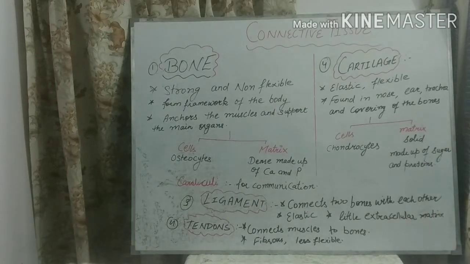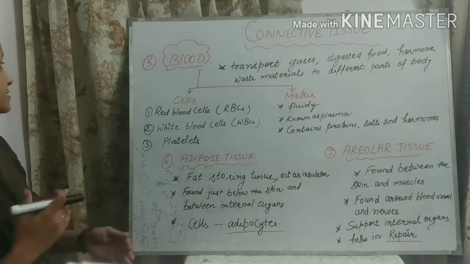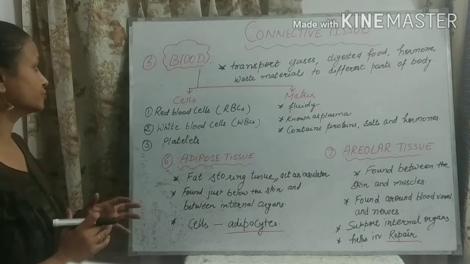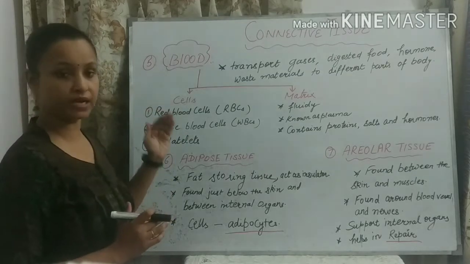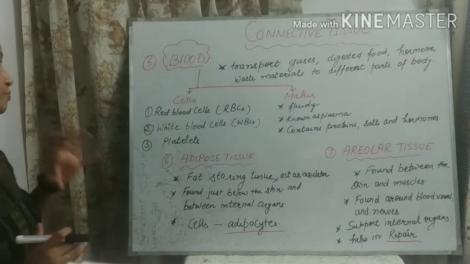Now move to our next tissue, that is blood. You have read the detailed structure of blood in your 7th standard science book. I hope the concept is clear to you students. We just revise that topic here. First of all, what is the function of blood?